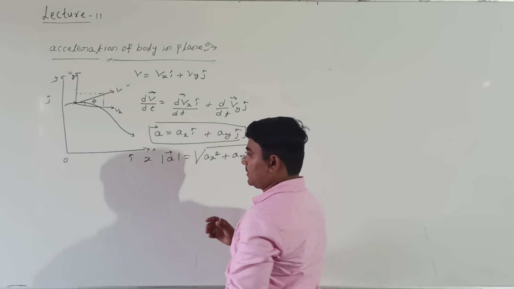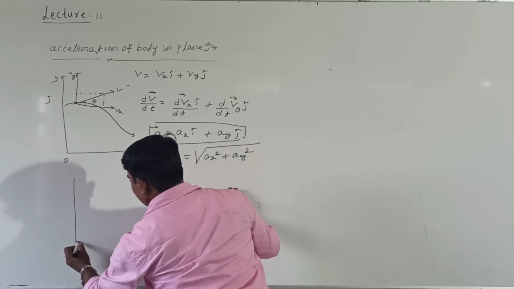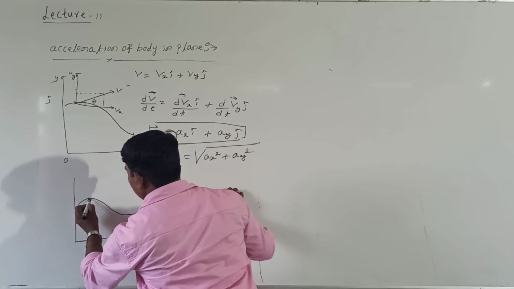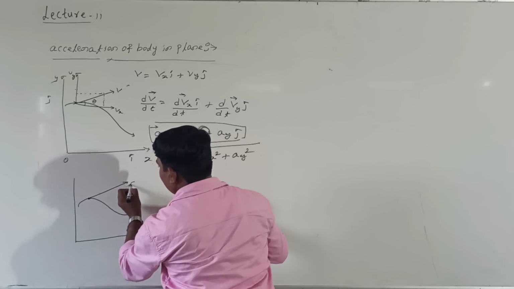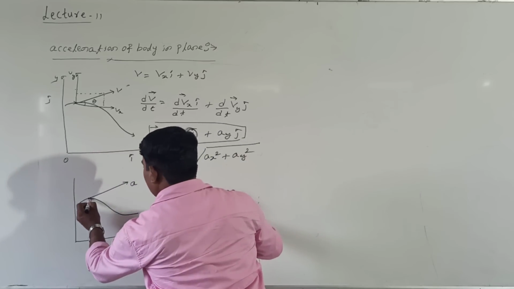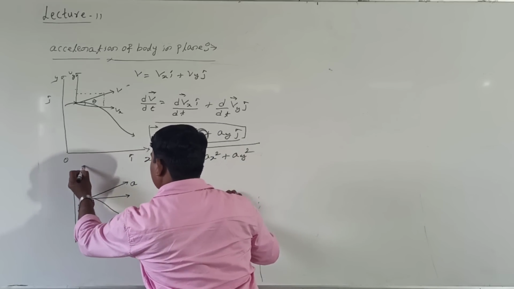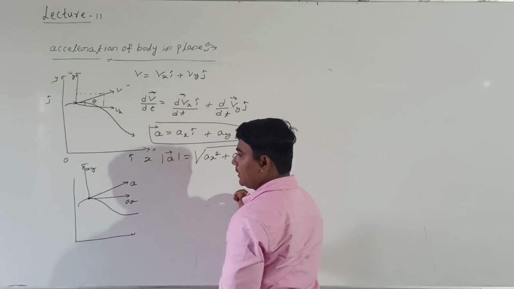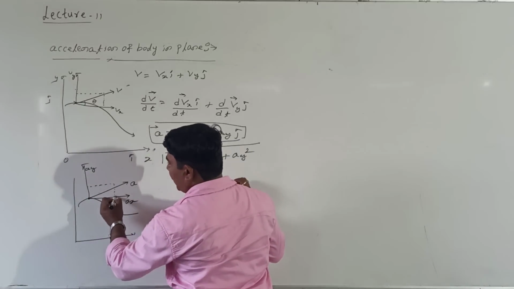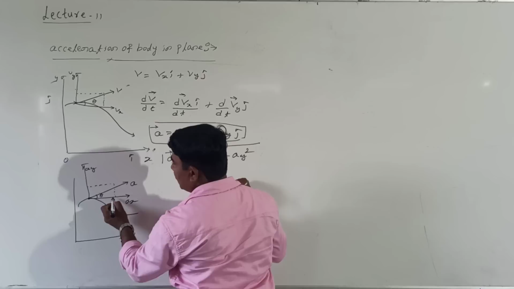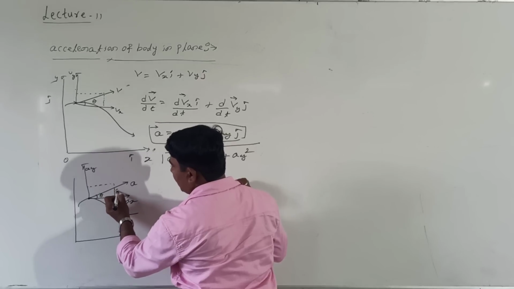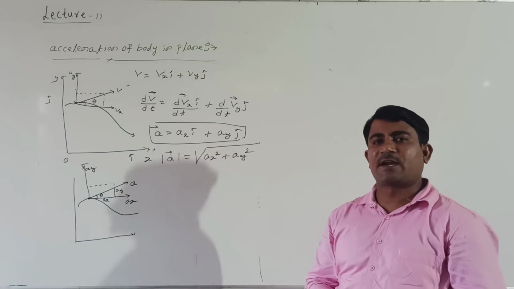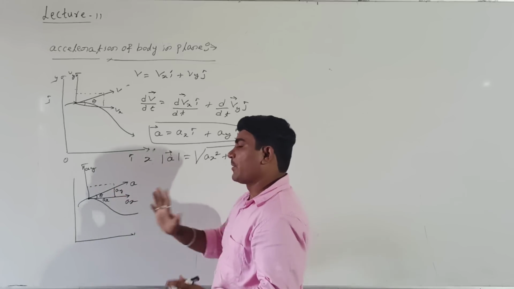See here. In a given plane, the body was moving like this. This is nothing but the resultant acceleration of the body. This acceleration can be divided into two components: one is the ax component, another is the ay component. It can be added by a parallel vector, taking this angle as theta. This component is ay, and this component is ax.